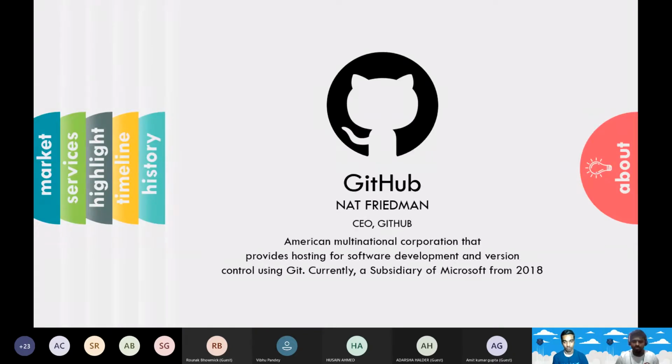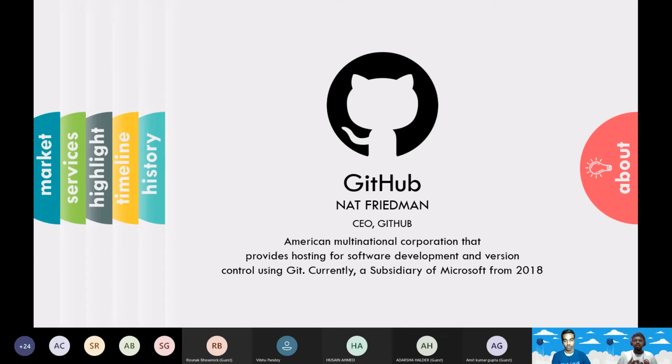So you have heard the term GitHub. Before going into a deep dive, let's go through the history and see what GitHub is. GitHub is an American MNC. It provides hosting. Like your computer has a folder, say the internet has a folder in which you can store something. Take GitHub as that. So it provides hosting for what? Software development, website development, anything.